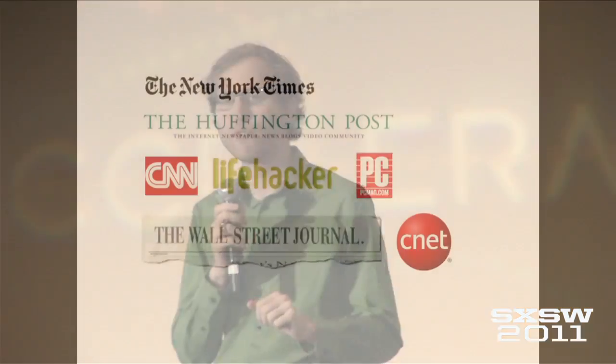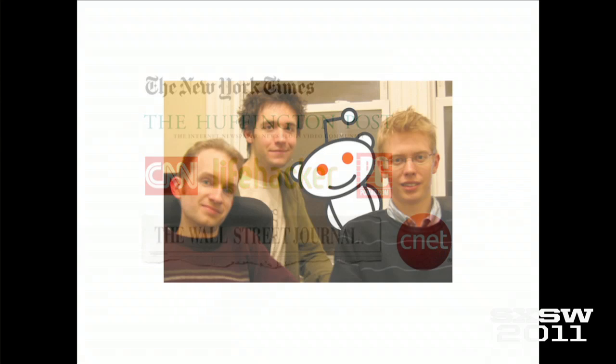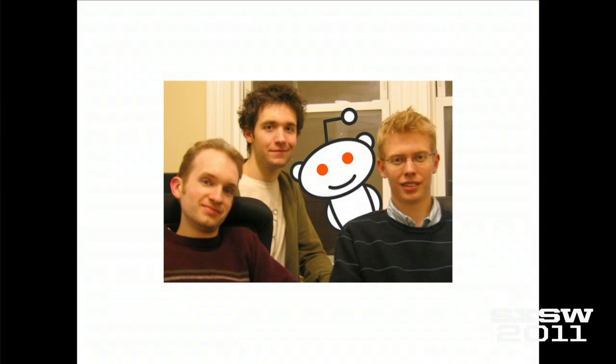We've also gotten great coverage in the press. These are all outlets that have written positive reviews, incredibly positive reviews about us, and there have been dozens more. So let me tell you about our team. That guy on the right is Steve Huffman. He was one of the founders of Reddit, and he's also one of the founders of Hipmunk.